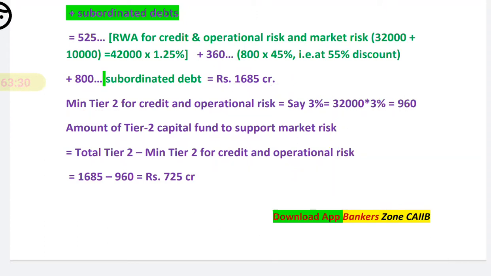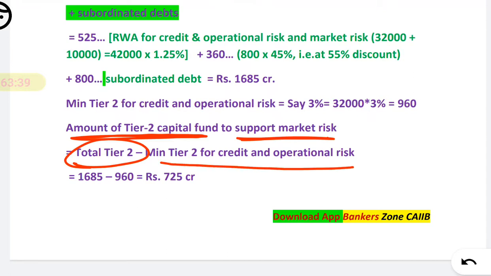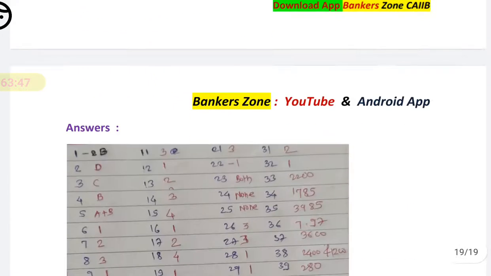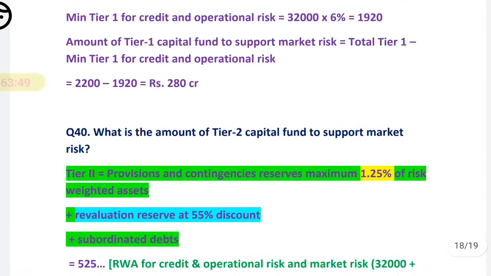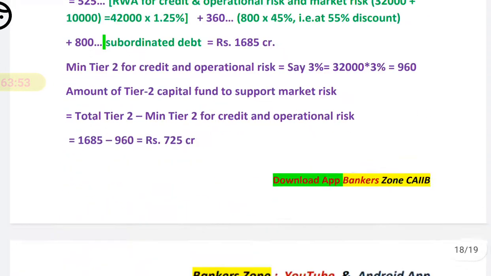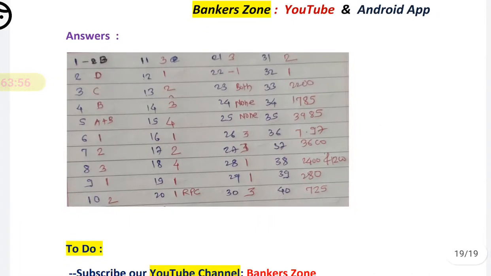So when you subtract one from the other you will get the market. It is very easy. The total tier 2 for market risk is nothing but total tier 2 minus tier 2 for credit and operational. You will get 725 crore as your answer. So friends, here we have completed the market risk. A very, very important case study we have discussed, very important MCQs we have discussed, and all the problems also we have discussed.